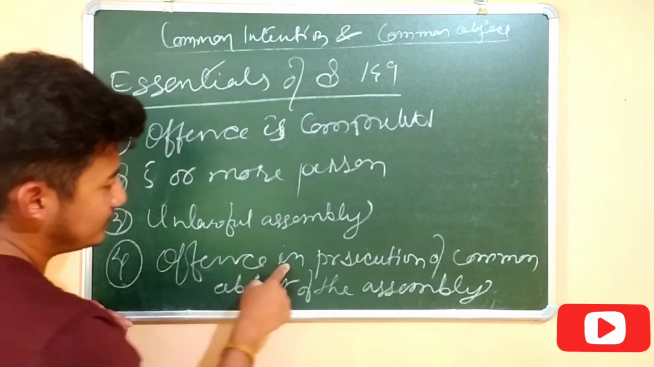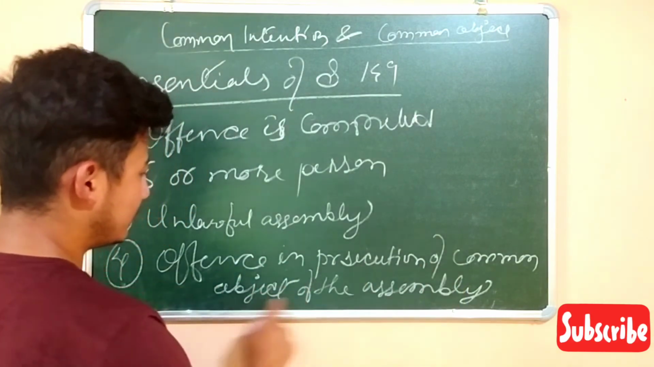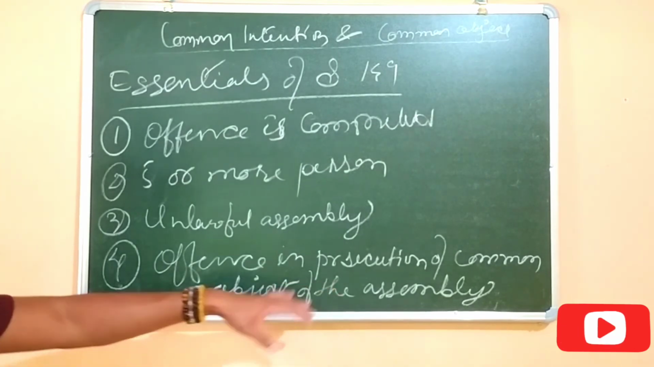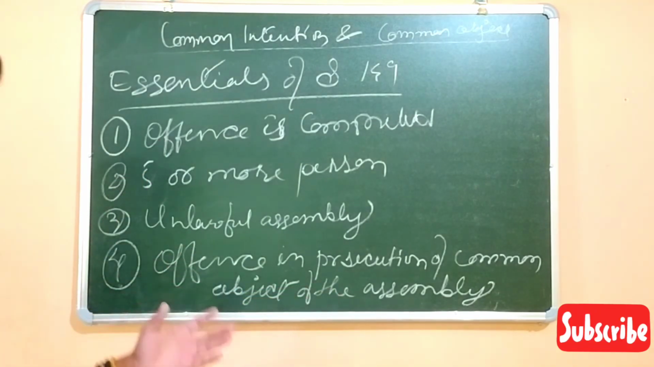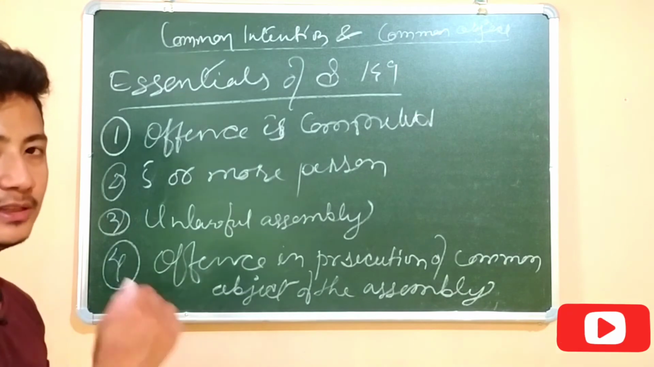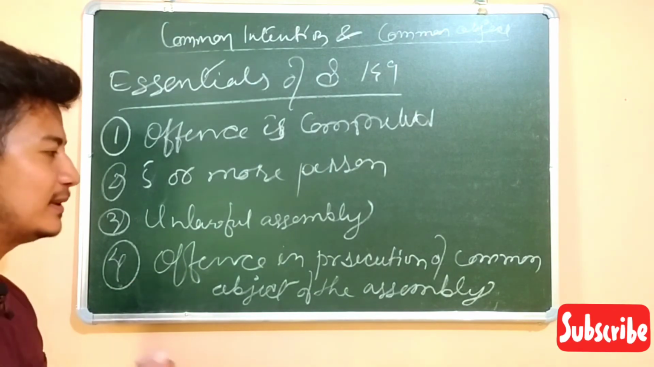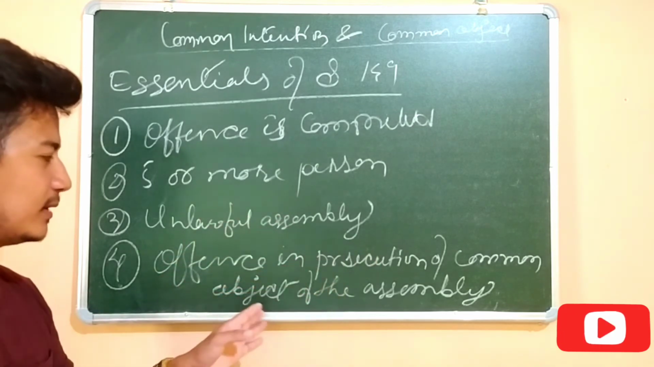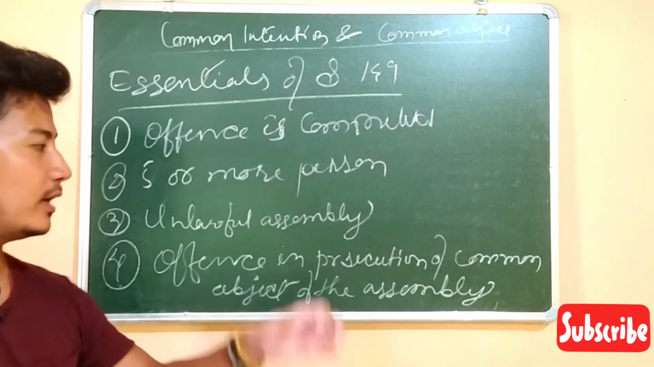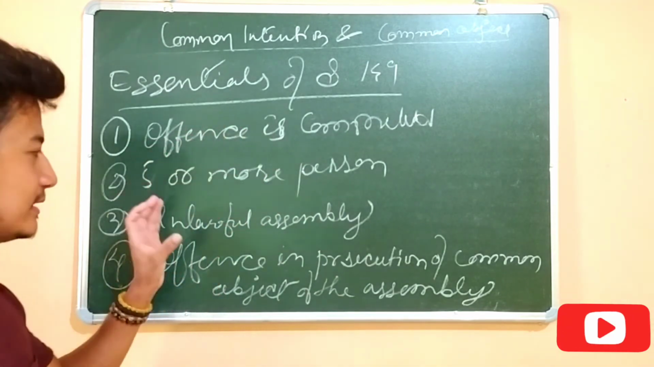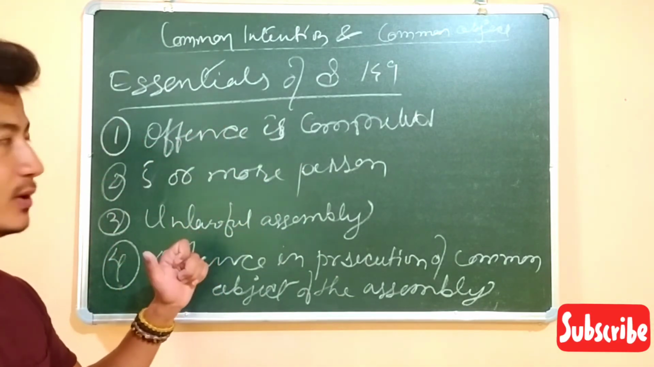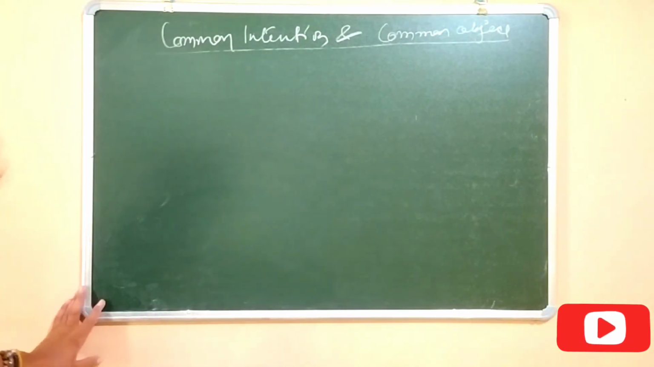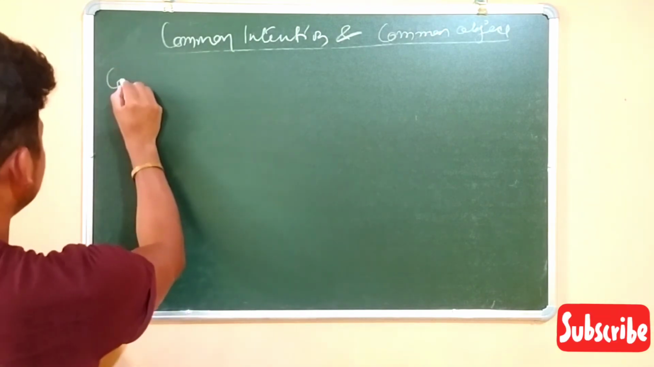And number 4, the offense is in prosecution of the common object of the assembly. The offense which is committed by them is for the common object, because they have the common object. Let's suppose they wanted that the government should listen to them and fulfill their demand. So these are the objects. In order to fulfill their object, whatever offense they commit, every person in the unlawful assembly will be held responsible. All right, so that's what the common object is. Okay, now we will see a case law.